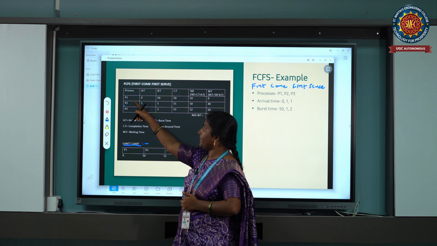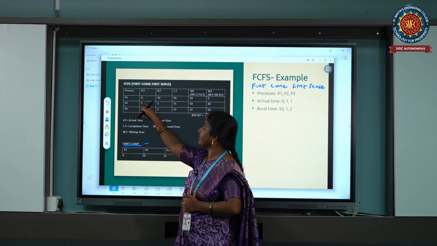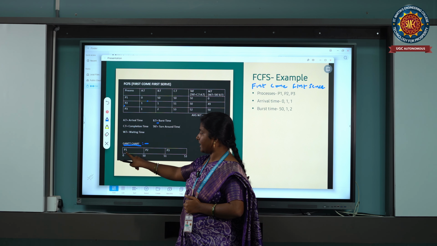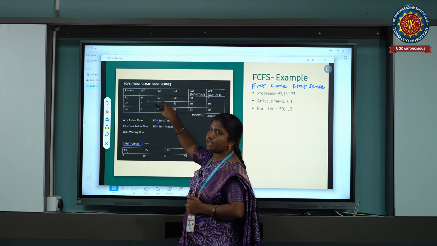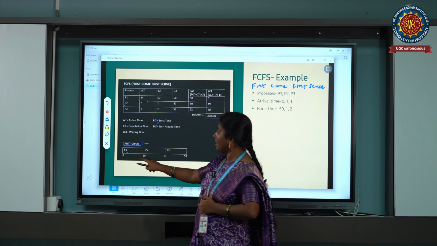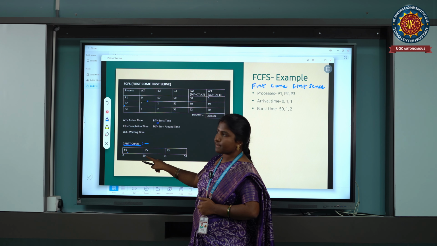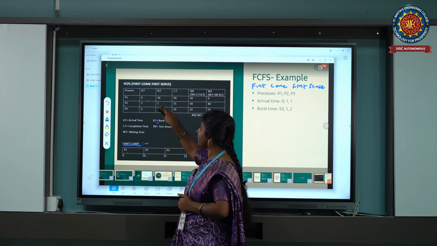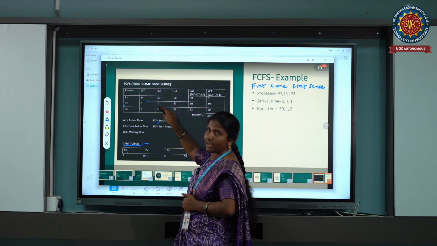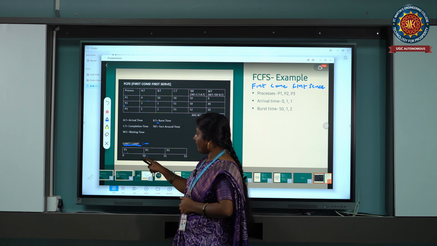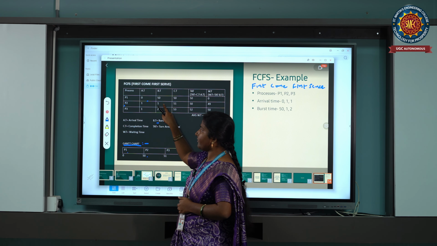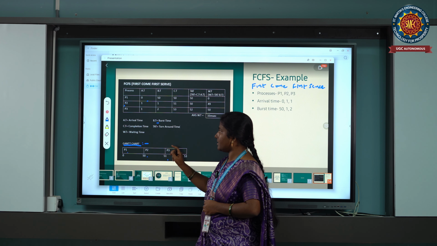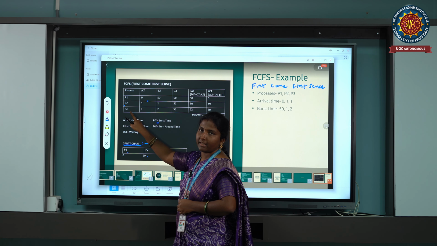At 0, P1 is arriving at 0 milliseconds. The arrival time of P1 is 0. So at 0 milliseconds, P1 starts executing, and it requires 50 milliseconds for completion of execution. After the completion of P1, the next process is P2. P2 takes 1 millisecond for its complete execution. So after 50 milliseconds, P2 executes for 1 millisecond. So 50 plus 1 is 51. So P2 has completed its execution.